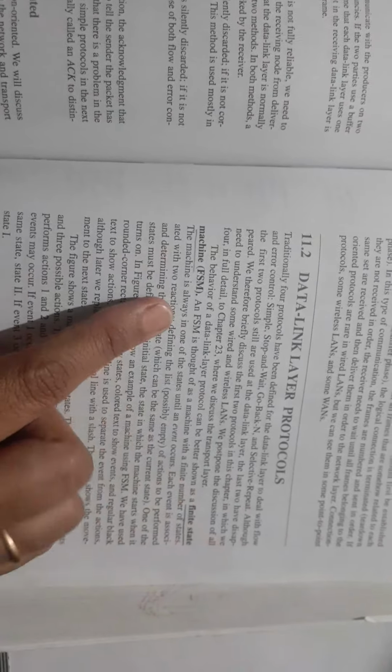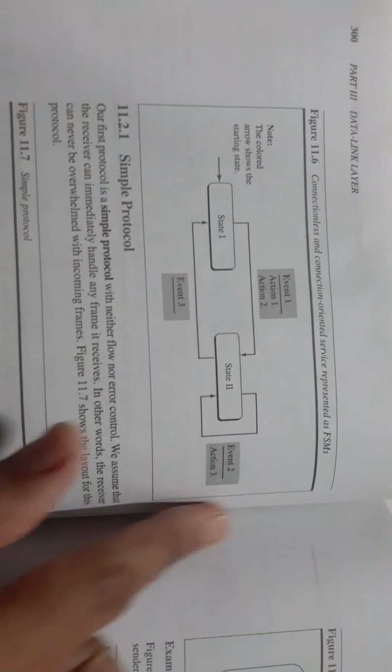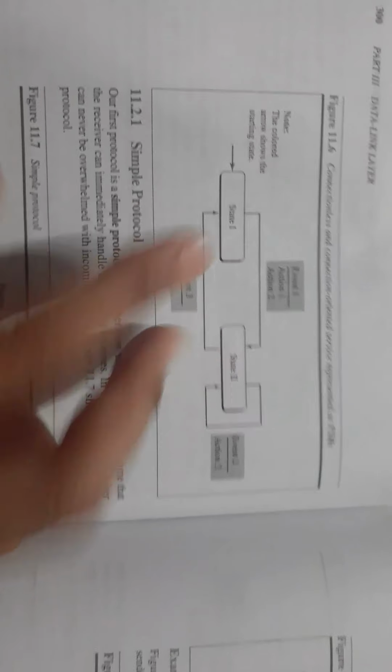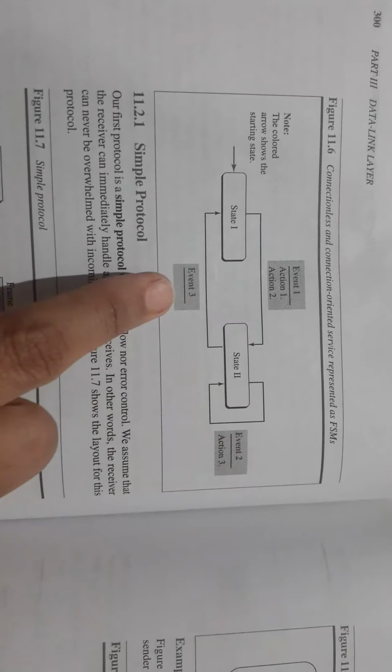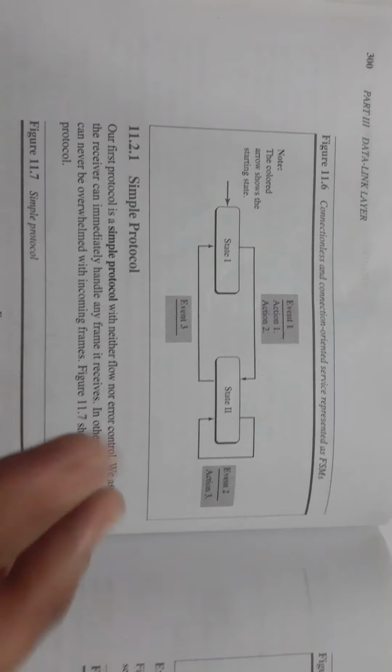So you might have heard this word FSM. An FSM is a machine which has a finite number of states, and the machine will always be in any one of these states until some event occurs. Let me give one example for this FSM. This FSM has two states and three different events, and whenever an event occurs, some actions are performed.